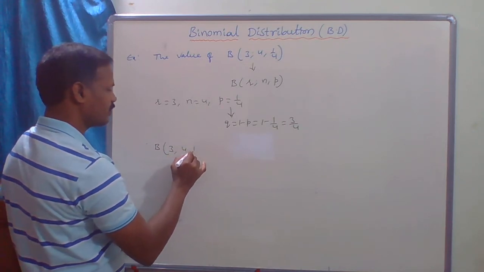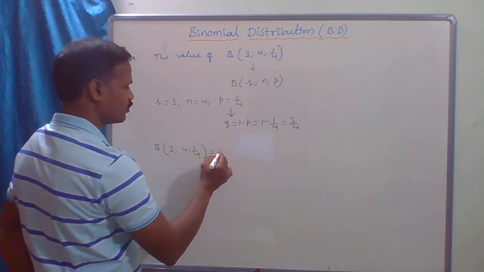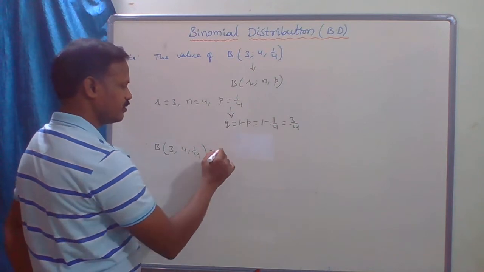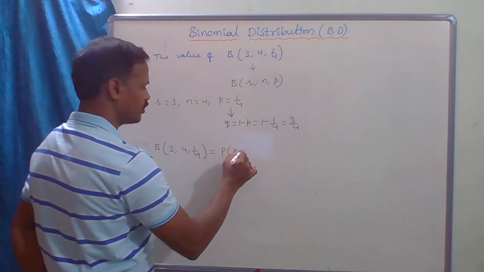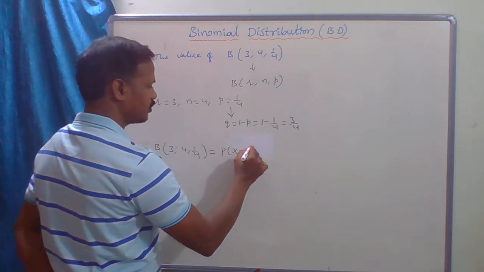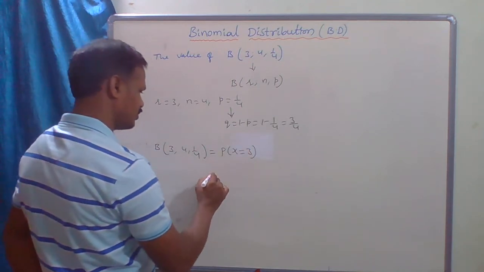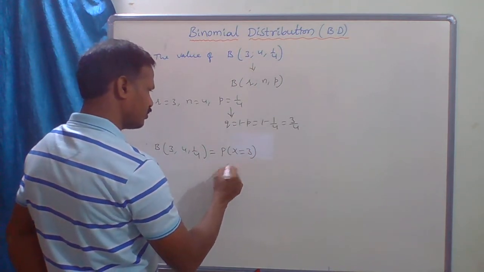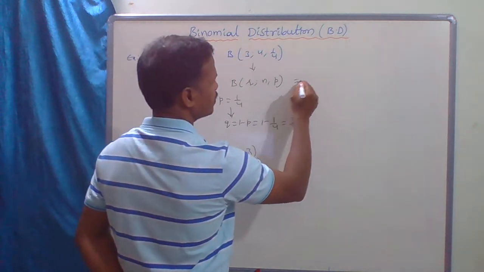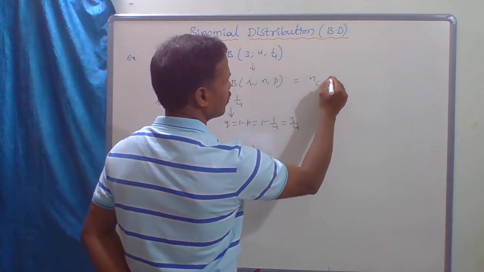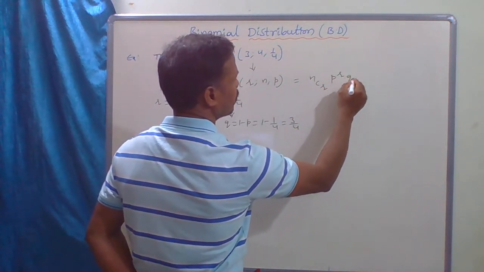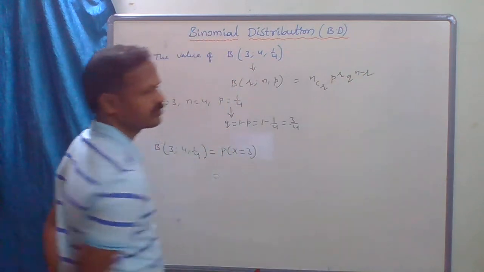Now the value of B(3; 4, 1/4) is nothing but the probability of x equal to r, with r equal to 3. So what is our formula? This is NCR P power r Q power n minus r.